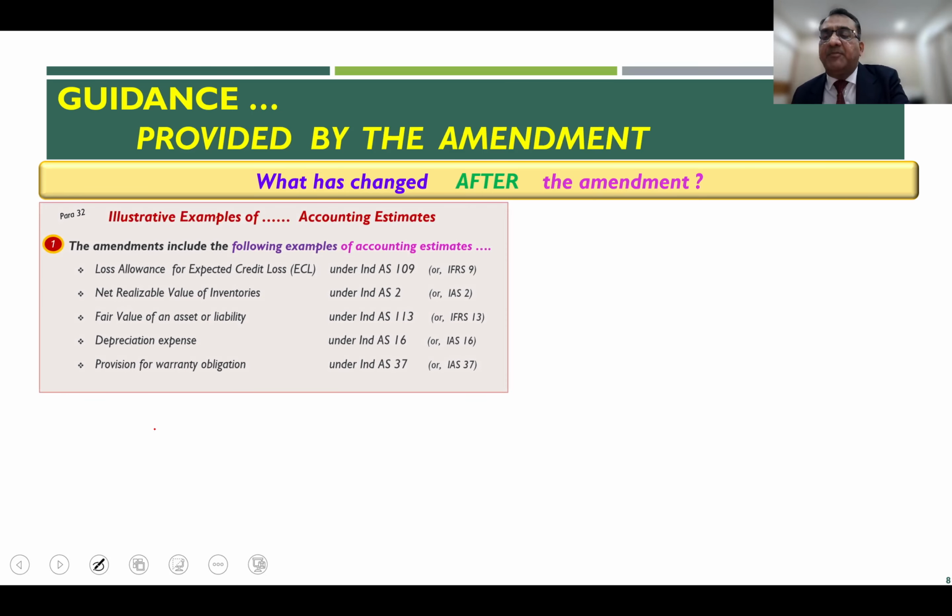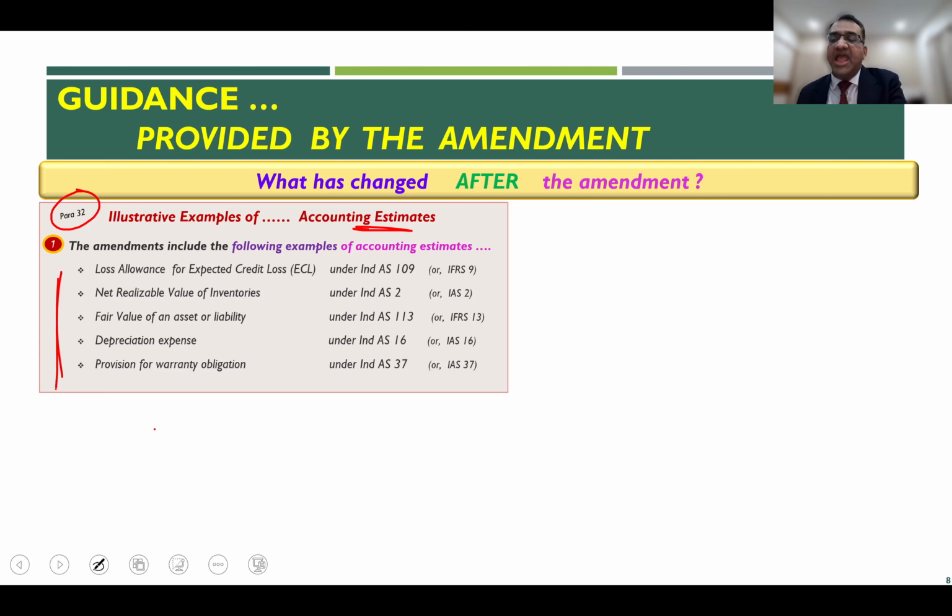Now, it doesn't stop here. To better implement and appreciate what these changes are, paragraph 32 gives illustrative examples of what are accounting estimates. For example, the amendment includes these 5 examples of accounting estimates.